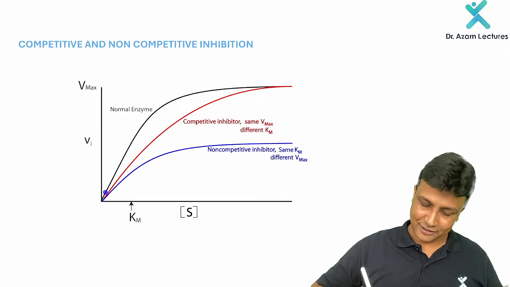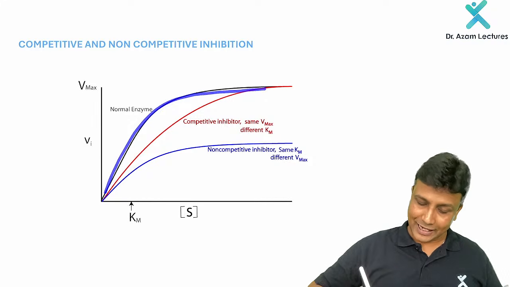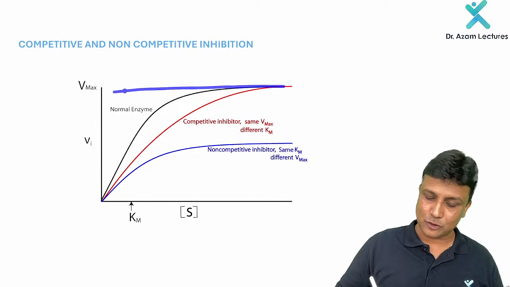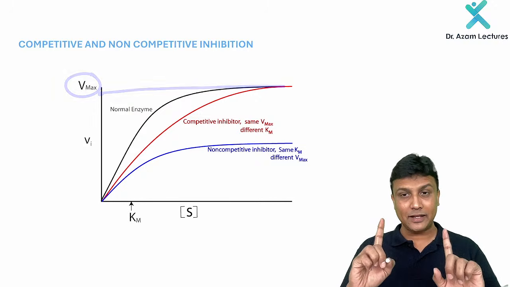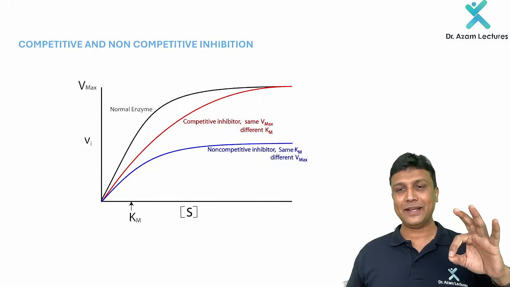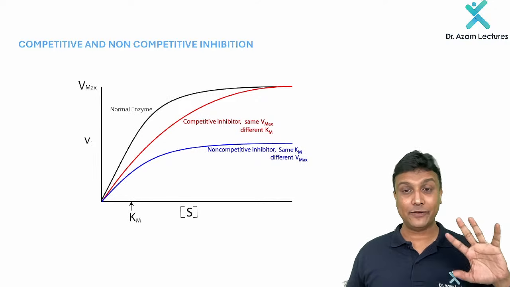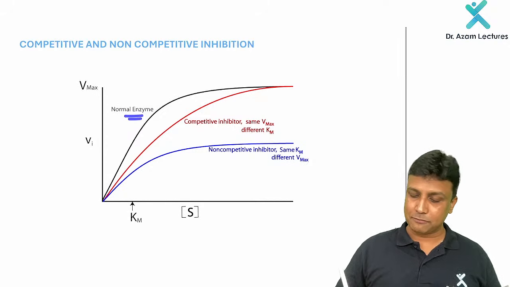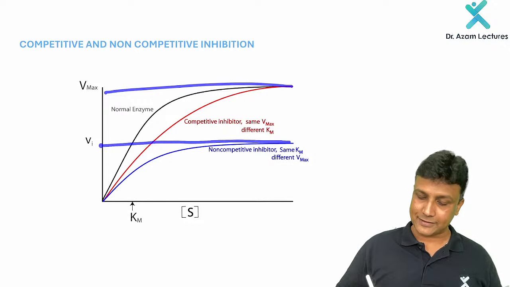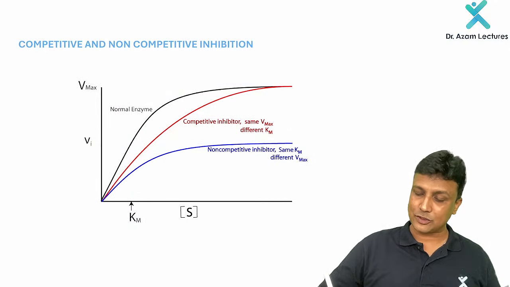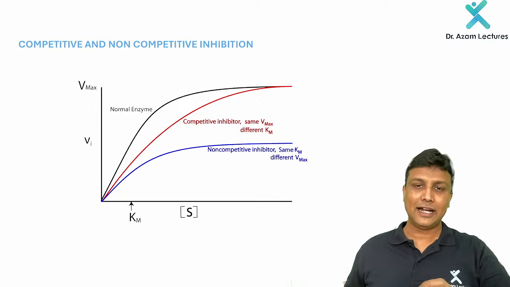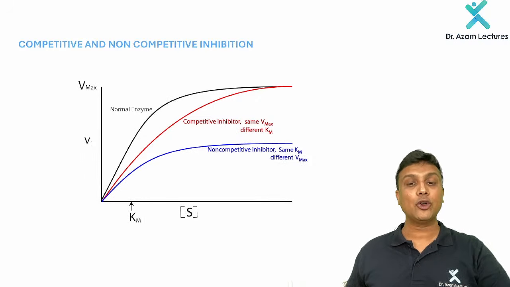You can very clearly see here, normally without the inhibitor and with the inhibitor, it is meeting at the same place. If it is meeting at the same place, that means the Vmax value is the same. The Vmax will remain the same, whereas the Km value will actually increase. Vmax same, Km increases, that means it is competitive inhibition. Now compare the normal one with this blue colored one, the non-competitive one. You can clearly see the Vmax will be over here, but for this one the Vmax is here. So what is happening here? The Vmax value is actually decreasing. If the Vmax decreases, the Km is going to remain the same, and that one will be the non-competitive inhibition.